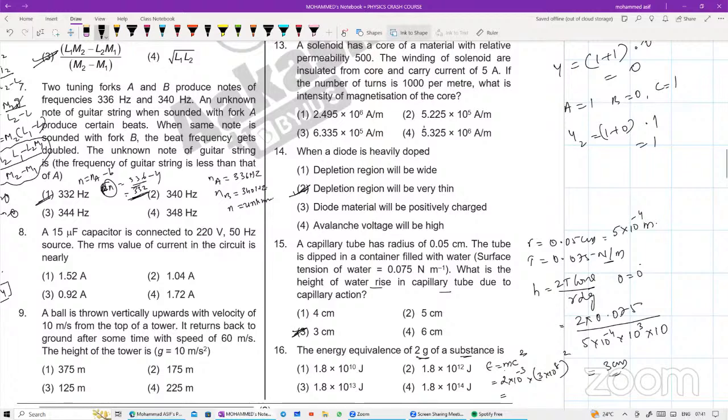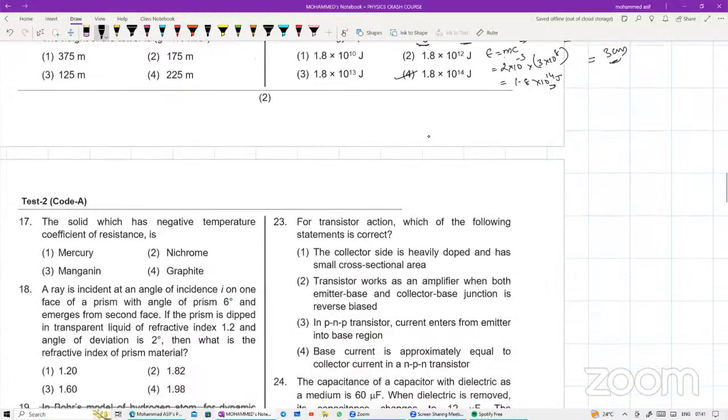कितना आ रहा? फोर्थ ऑप्शन, 1.8 into 10 to the power of 14 आया सभी को. इतना ही, 1.8 into 10 to the power of 14 joules. Very good. Fourth option. Done. Sure. Next one.